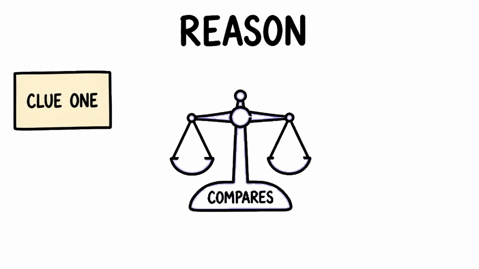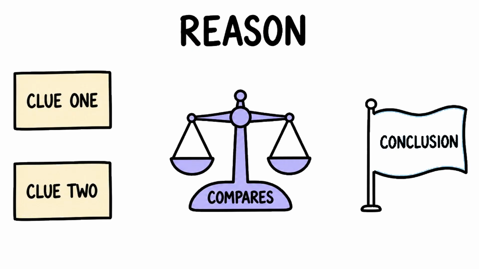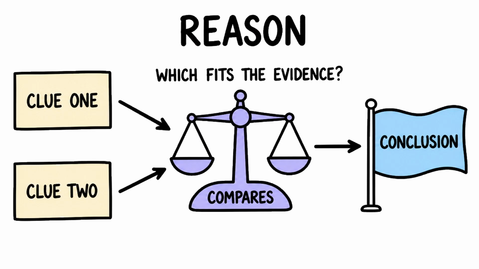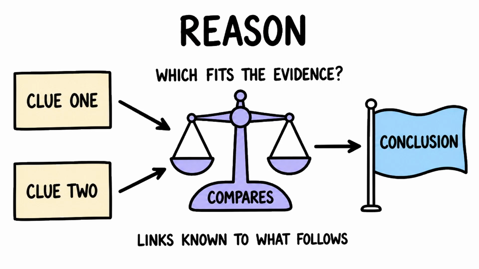The third ability is reasoning. The learner compares pieces of information and reaches a careful conclusion. Maya weighs 2 possible answers and picks the one that fits the evidence. Reasoning links what is known to what follows.